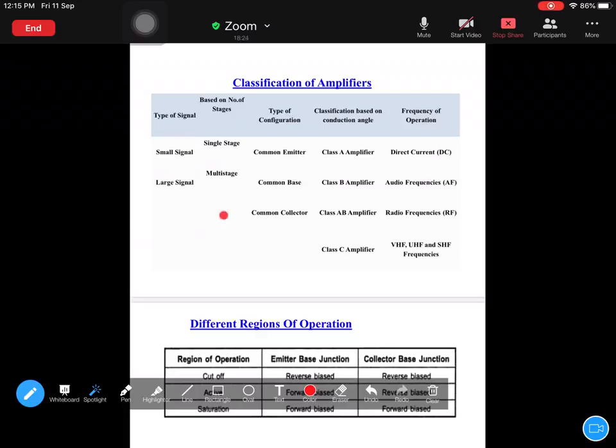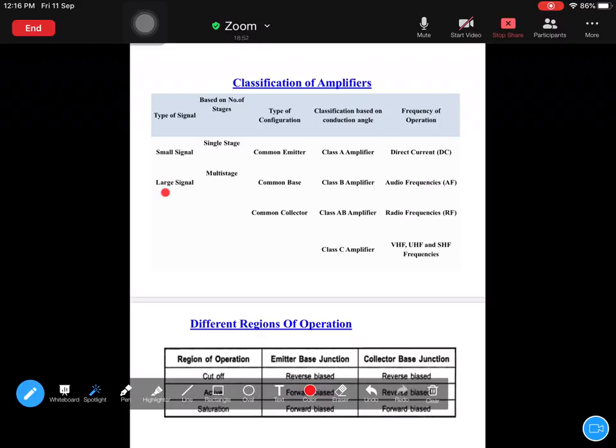But large signal amplifiers are used for large power applications. The power you get from the output end of the amplifier is very huge. Voltage gain and current gain will also be very high in those kinds of amplifiers. And also they use large signals as input. They deal with everything which is large in size, magnitude wise.